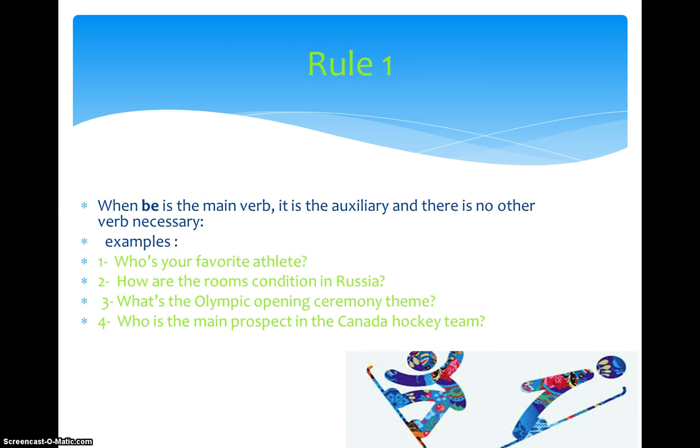So, rule number one. When be is the main verb, it is the auxiliary and there is no other verb necessary. For example, who's your favorite athlete? In this example, the 's is your auxiliary and there are no other verbs. Are the rooms conditioned in Russia? So are is your auxiliary and there is no verb.